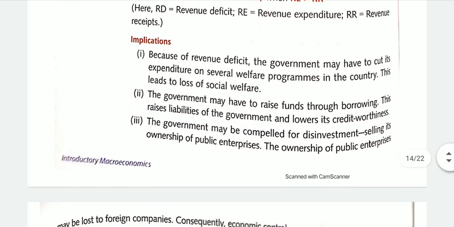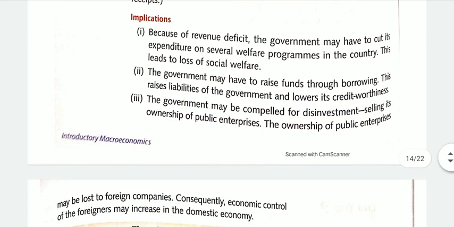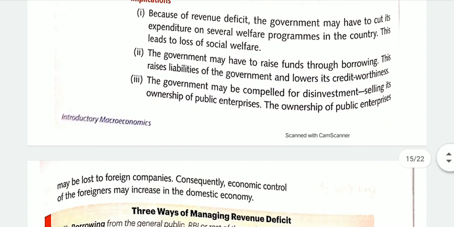The ownership of these public enterprises may be lost to foreign companies. Another way to overcome a revenue deficit is to decrease the assets of the government by selling its ownership in public sector undertakings.